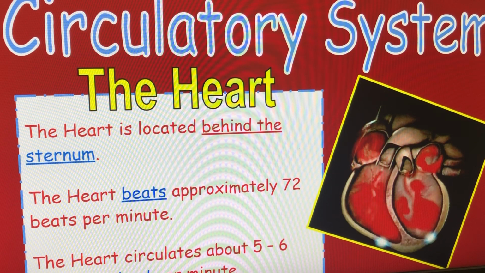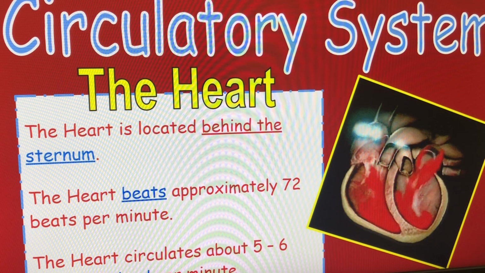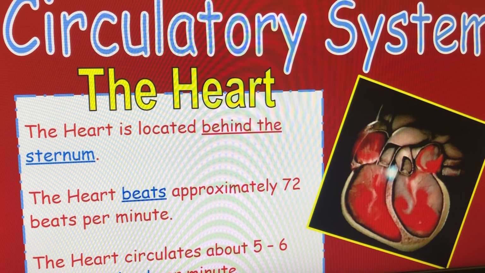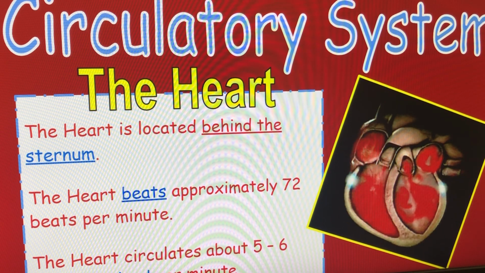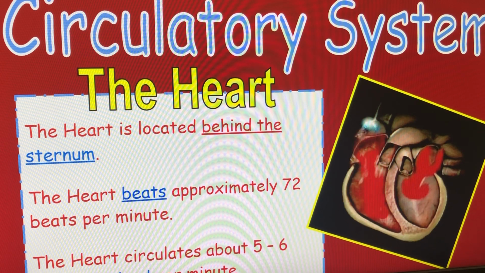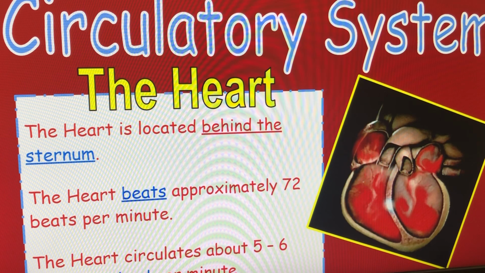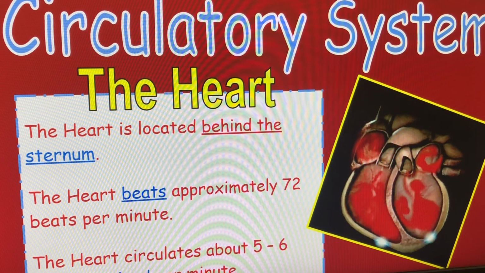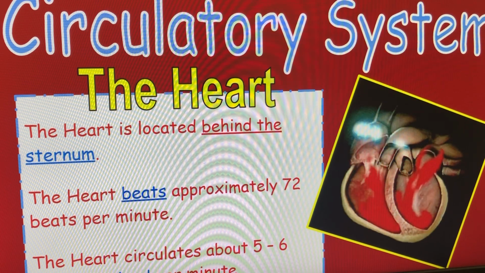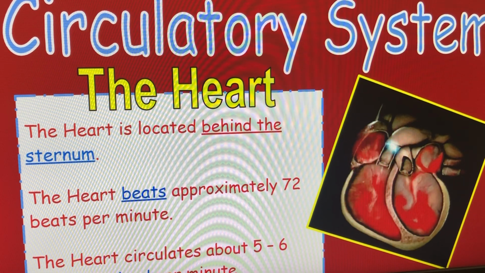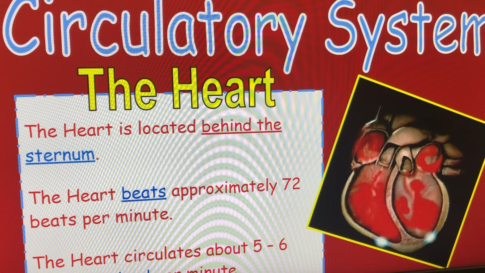The heart beats approximately 72 beats per minute. Of course, we learned in our muscle fatigue lab that we could increase that heart rate by doing jumping jacks or any other type of exercise. The heart circulates about 5 to 6 liters of blood per minute. And I want you guys to think about that. A 2 liter of Coke, we know what size that is. So think about 5 to 6 liters of blood. That is how much blood your heart circulates per minute.